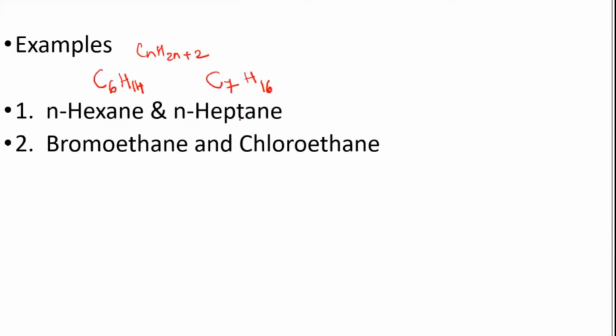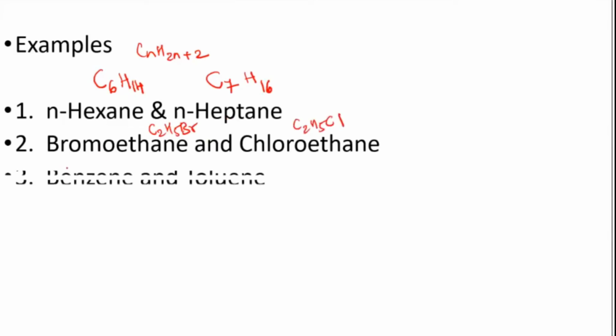So they should be immediate ones, not much difference should be there. The reason I will tell you also. Now bromoethane and chloroethane: bromoethane is C2H5Br and chloroethane is C2H5Cl. One more example, benzene and toluene. Again, benzene and toluene also have one CH2 difference. They are also immediate homologues of each other. C6H6 here, and in this case C6H5 and then CH3.